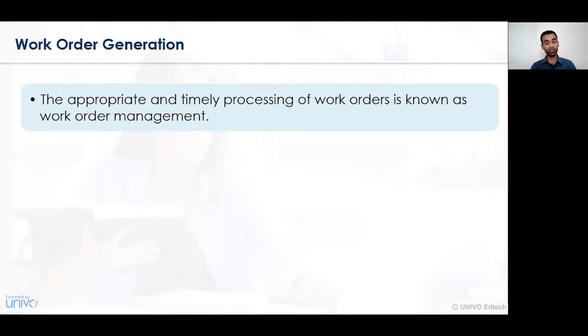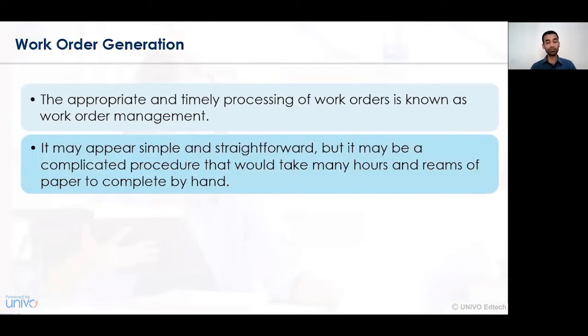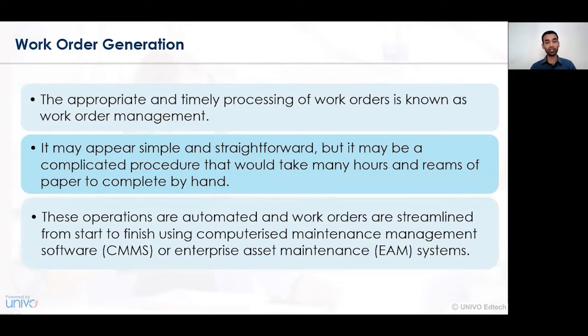Those activities need to be completed within a specified time period, so appropriate time allocation is essentially required. And when all those activities are conducted in an equal way, such activities are called part of work order generation.